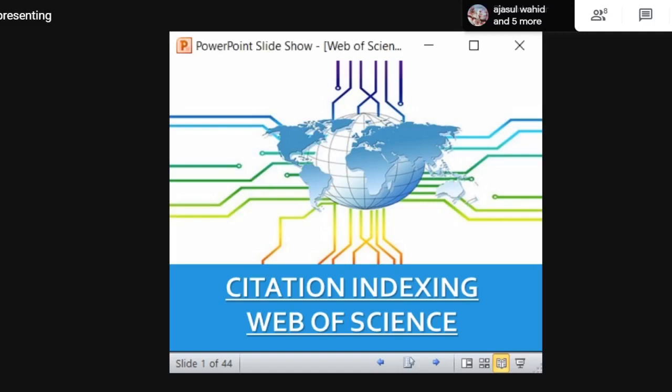So far in the indexing, we discussed various different types of index, right? Pre-coordinate, post-coordinate, keyword indexing, and automated indexing. So moving on from that, today we are going to discuss citation indexing. Okay. So there are different citation indexing databases.